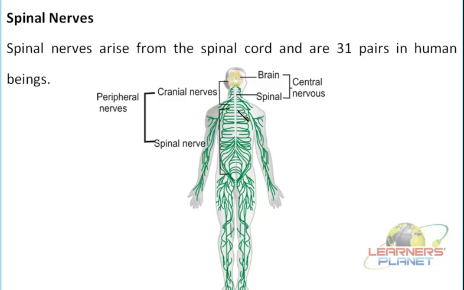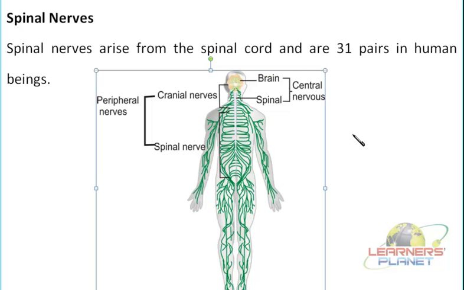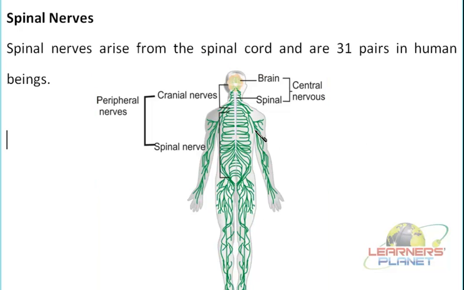They arise from different parts of your spinal cord, and they are linked with different parts of the body, like thoracic, cervical, lumbar, or sacral. So it is divided, running along this length and controlling the functions associated with those parts of the body.